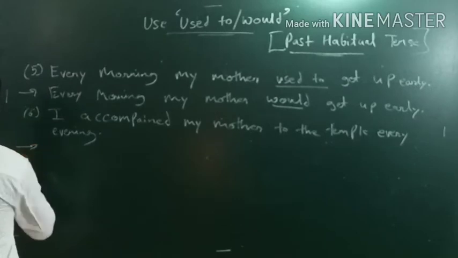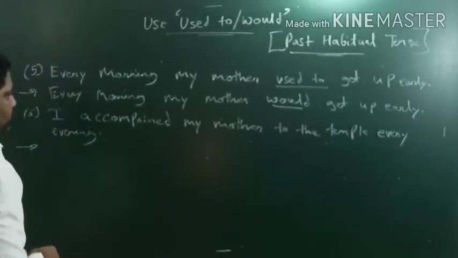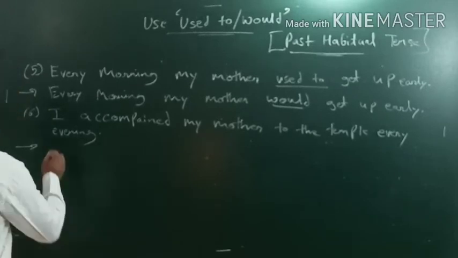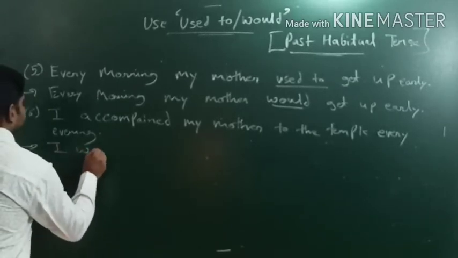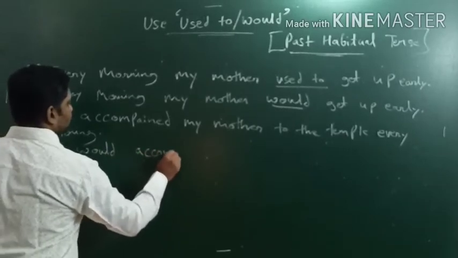So how will we do that? We have to use would. Okay, would का अगर यूज करना है तो कैसे करेंगे? So I would accompany. Then we have to use the first form.